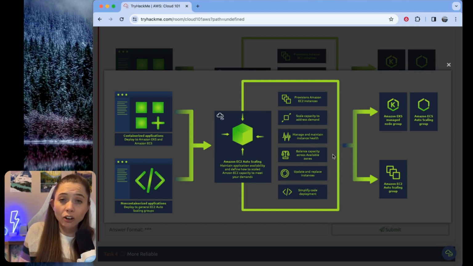Do proactive health checks to identify and replace if one of your servers is unhealthy. And I don't really get this part, why this is kind of like an output, but basically describing there's different types of auto scaling groups. So EC2 instances have auto scaling groups. ECS containers have auto scaling groups. And EKS have managed node group. I don't know very much about Kubernetes, so I won't sound intelligent if I try and talk about that.